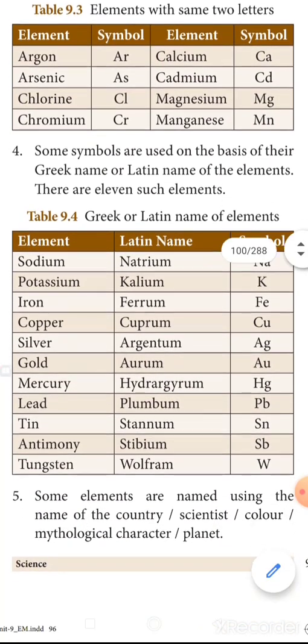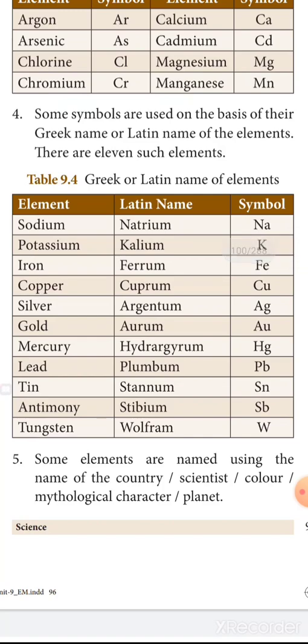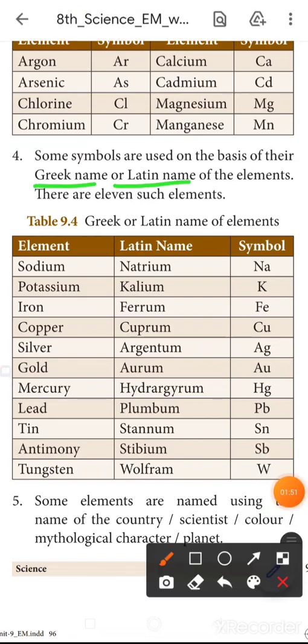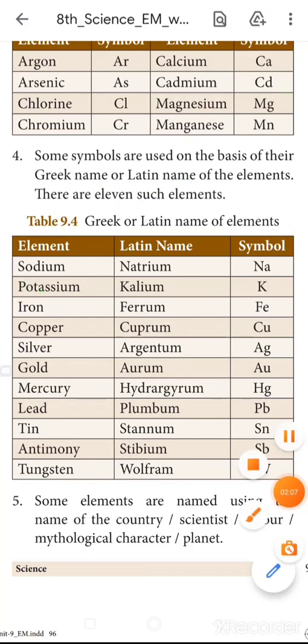Next, some symbols are used on the basis of the Greek name or Latin name of the elements. There are 11 such elements. Sodium. This is also very important. This will come up to the 10th standard, so study thoroughly. Sodium, natrium.